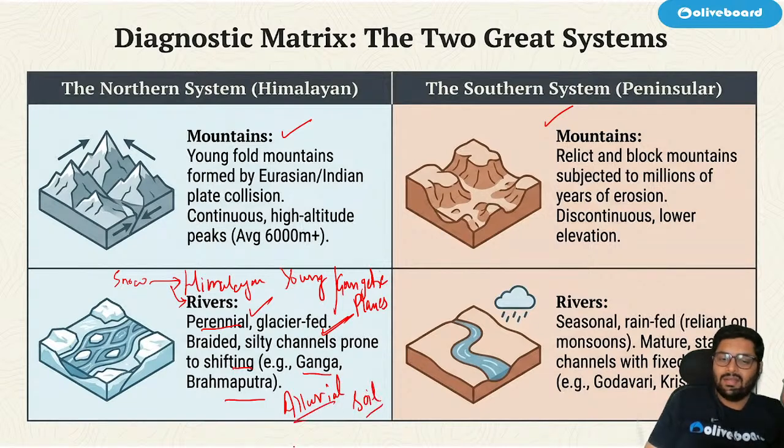Correct? Getting my point? So these are the Himalayan rivers, which find their origin from the Himalayas, and then they deposit water and they form deltas also. Deltas in the eastern part, especially.